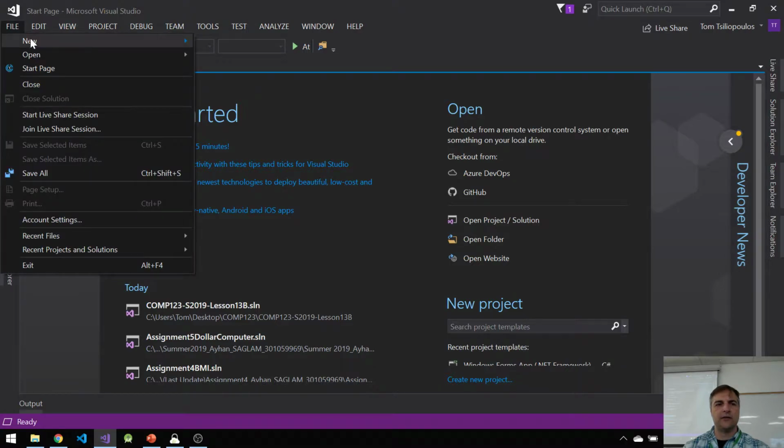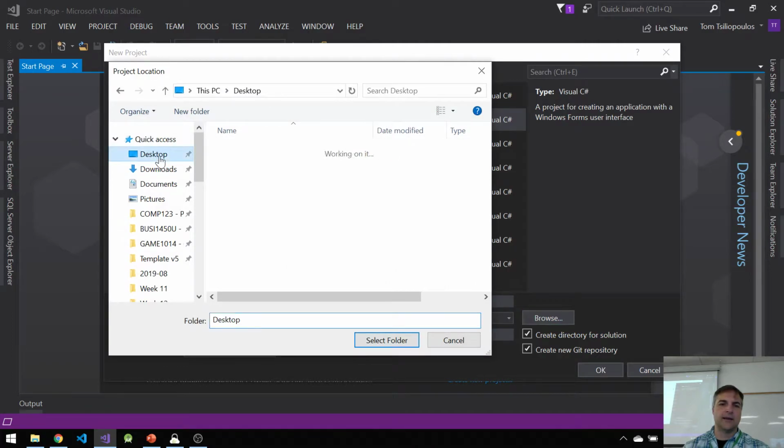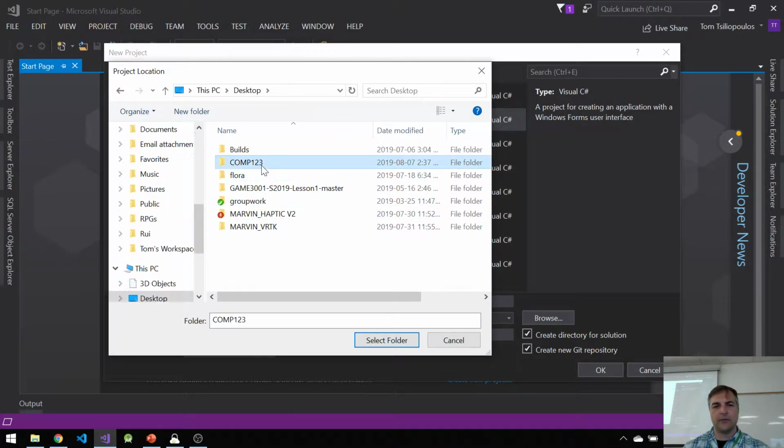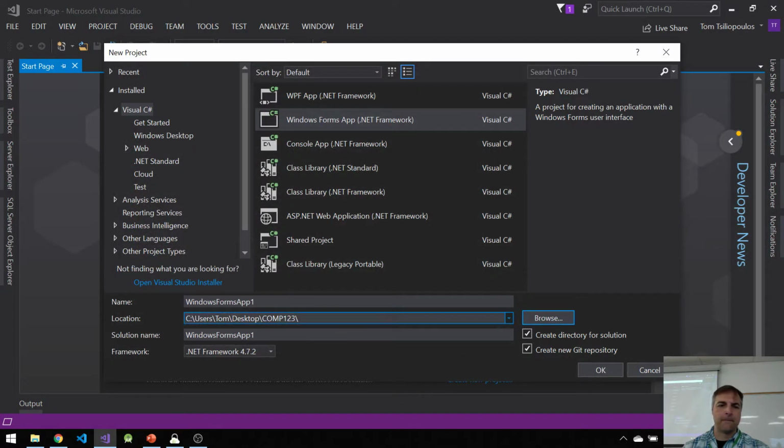Okay, let's do this. File, new, project. And again, what I want to look at is my desktop, and I want to look at COMP123. And I want to do a couple things here. So it's going to be called COMP123 Summer 2019, and it's lesson 13A for you guys. However, I'm going to call this part 1. And notice that solution name, it won't be part 1, it'll just be 13A. I'm going to have several projects in my solution this time around. You guys should know how to do that.